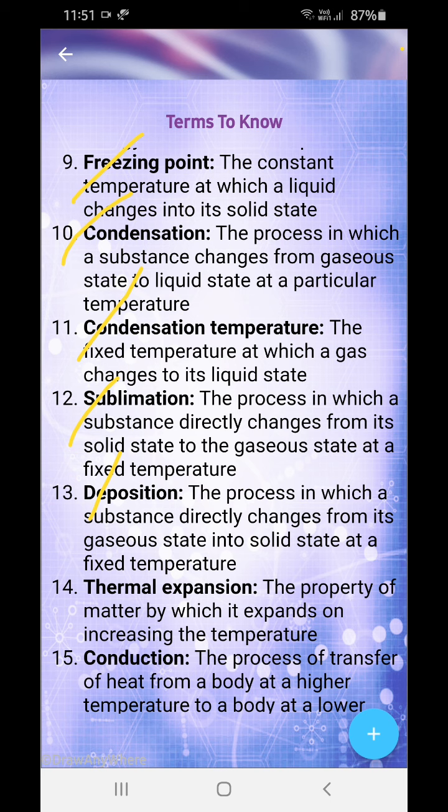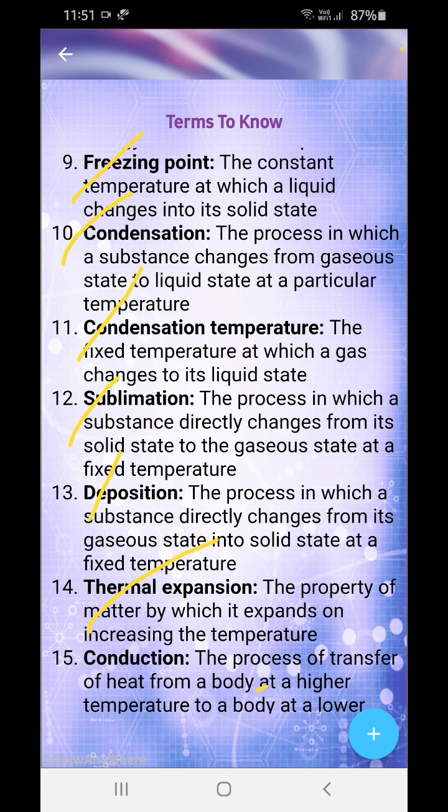Thermal expansion: the property of matter by which it expands on increasing the temperature. Every matter, whether solid, liquid or gas, expands because when heat is given, the kinetic energy increases and therefore it expands. Conduction: the process of transfer of heat from a body at a higher temperature to a body at a lower temperature.